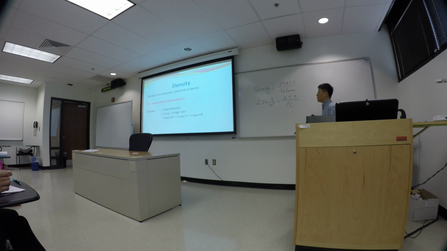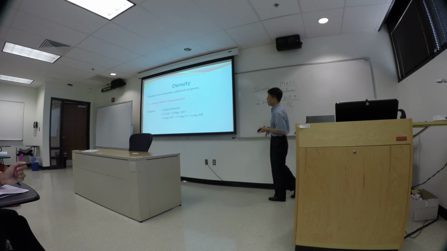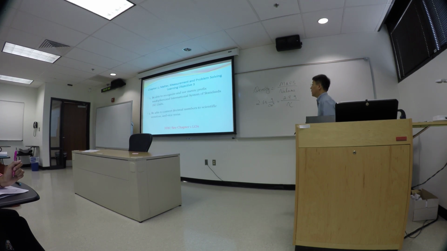Sometimes mass and volume are not directly given. With the information present in a particular question there, you may be able to figure them out. And then once you know the mass, once you know the volume there, you can figure out the density. Or sometimes we give you the density, like in this particular question there, we give you the mass. Now we ask you to figure out the volume there. So this is the calculation part of this course. You need to be able to do calculation.